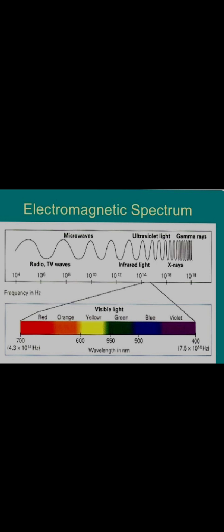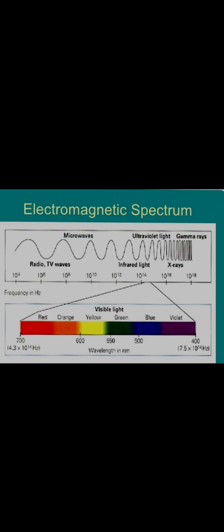Here you can see the different waves, starting from the radio waves, then microwaves, then infrared rays, then ultraviolet rays, then the visible range, then X-rays and gamma rays. The visible range means the light which is visible to us, which we can see. The wavelength of the visible range goes from 400 nanometers to 700 nanometers. In angstroms, that is 4000 angstroms to 7000 angstroms.